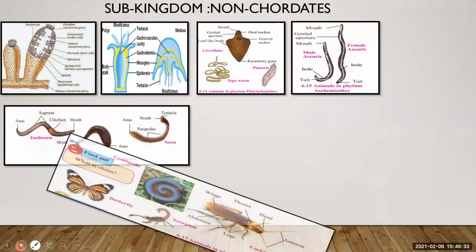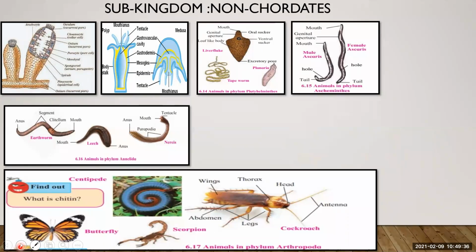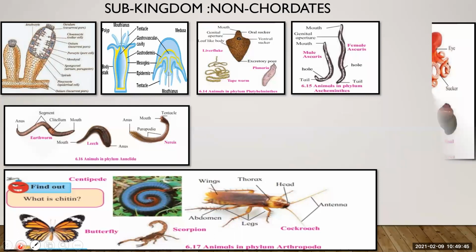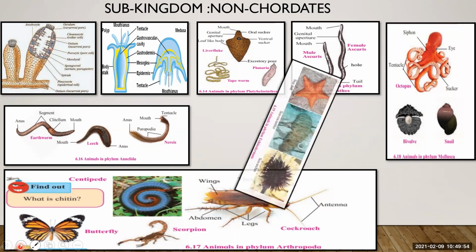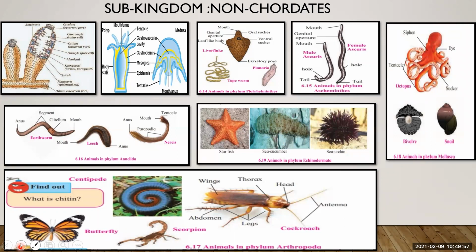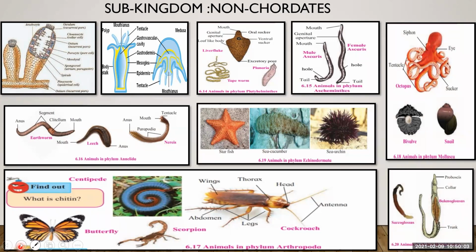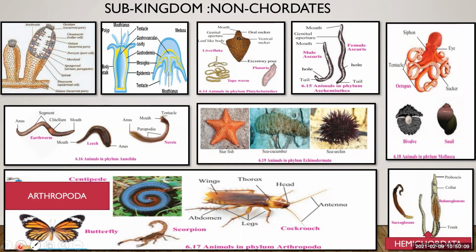Then the largest phylum, having jointed appendages and a segmented body, the largest phylum in kingdom Animalia, is Arthropoda. Then a soft, slimy body that may or may not be covered with a shell is phylum Mollusca. Then a spiny body with tube feet for locomotion is Echinodermata. And the half chordates, where the notochord is present only in the proboscis region, are Hemichordata. So these are all the non-chordates you have learned, and I have given you a trick to remember the names of the phyla of non-chordates.